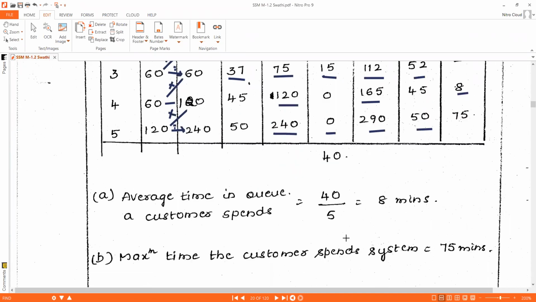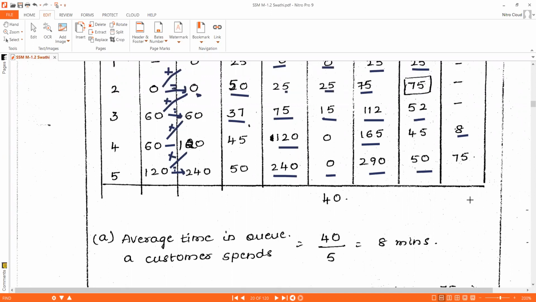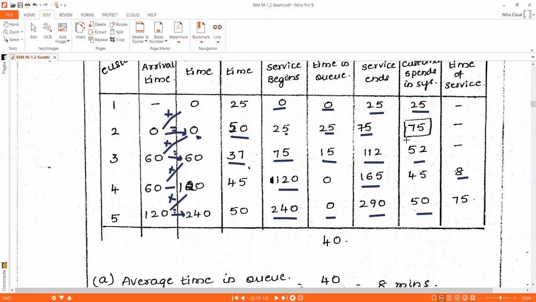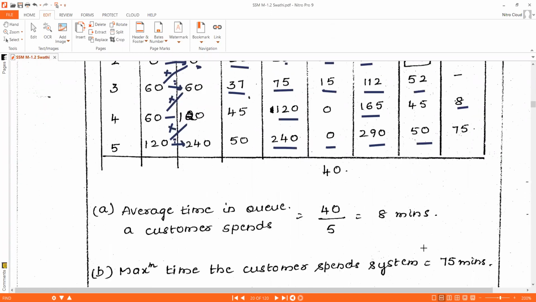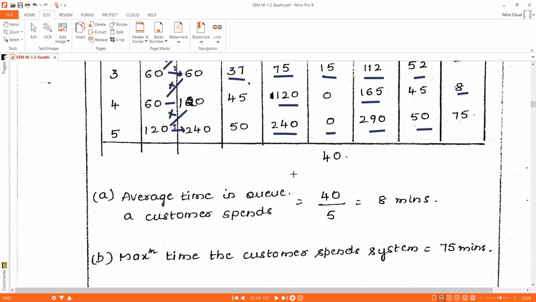Okay, here they have asked two questions. The average time in queue the customer spends is the total waiting time, that is 40, divided by the total number of customers, which is 5. 40 by 5 is 8 minutes. Next, the maximum time the customer spends in the system, they have asked. The maximum time a customer spends in the system is 75 minutes. So it is 75 minutes. Understood, right? These are the two questions they have asked.